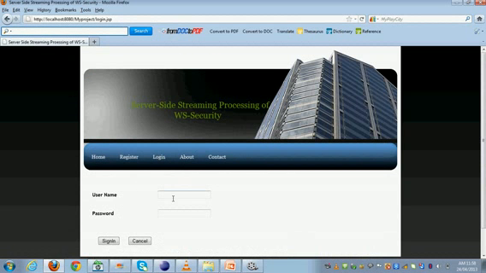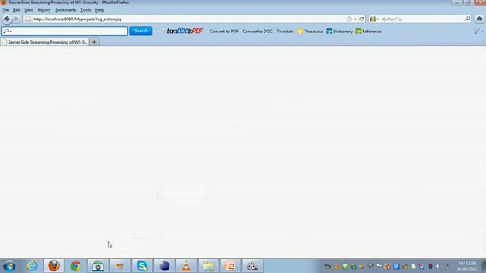Then we go to the login, give the username and then the password, and sign in.